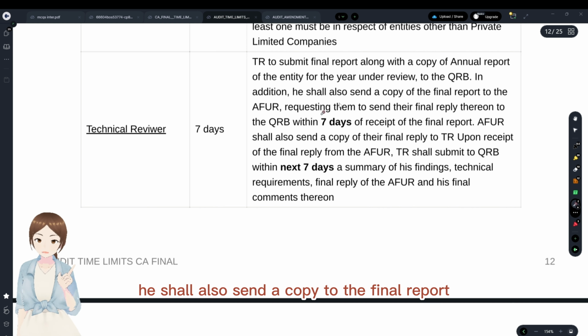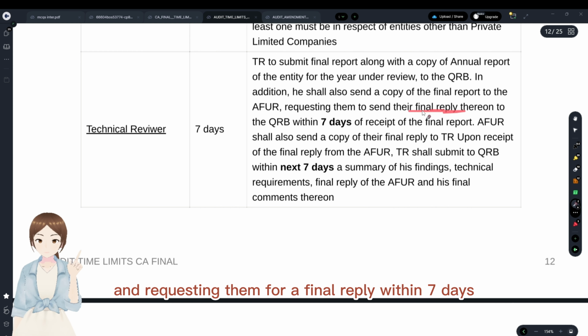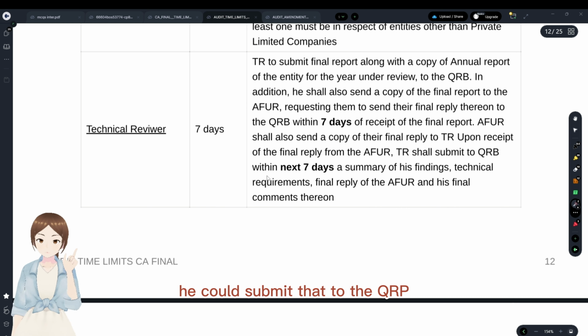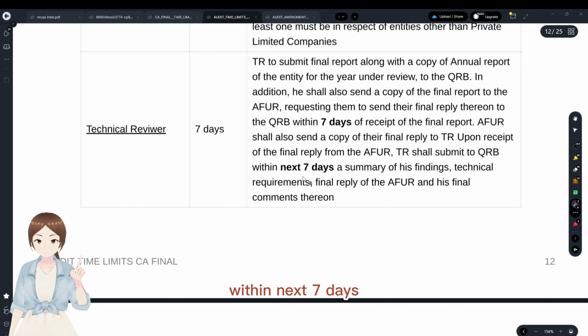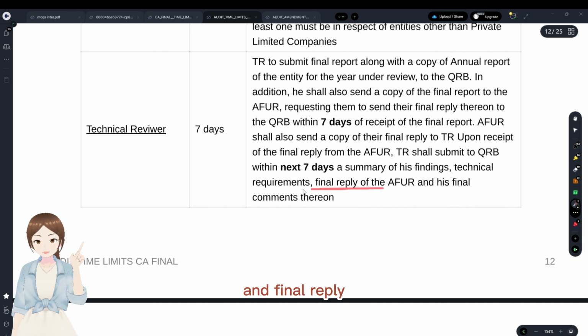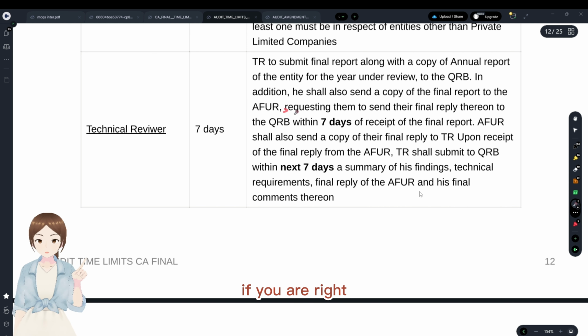In addition, he shall also send a copy of the final report to the audit firm under review, requesting them for a final reply within 7 days. When he gets no reply, he can submit to the QRB, that is the Quality Review Board, within the next 7 days, the summary of his findings and technical requirements, the final reply that he is seeking from the audit firm under review, and his final comments thereon.